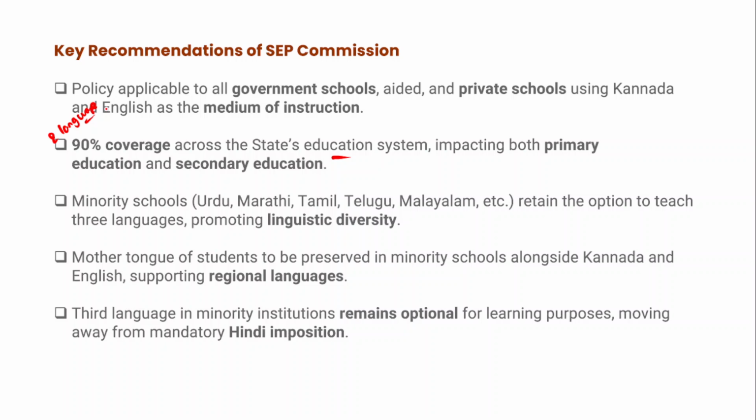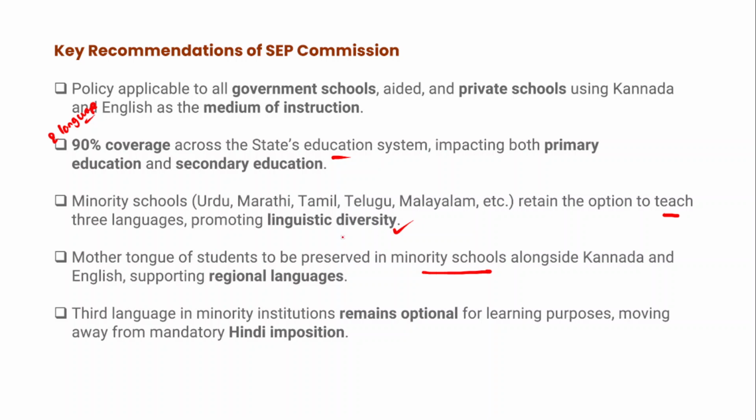However, the minority schools such as Urdu schools, Marathi, Tamil, Telugu, Malayalam schools, they can retain the option to teach 3 languages, promoting linguistic diversity. Now, what is the 3 language formula here? Along with Kannada and their mother tongue, English also. So therefore, the minority schools would have the option to teach 3 languages to promote the linguistic diversity, but not Hindi. And in fact, the mother tongue of students is to be preserved in minority schools.